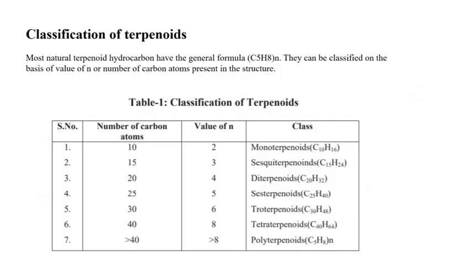Now we'll move on to classification of terpenoids. How do we classify them? We know that all these terpenoids contain the basic unit called C5H8. Based on the number of these isoprene units, we can classify them.